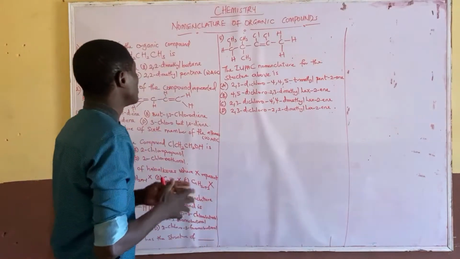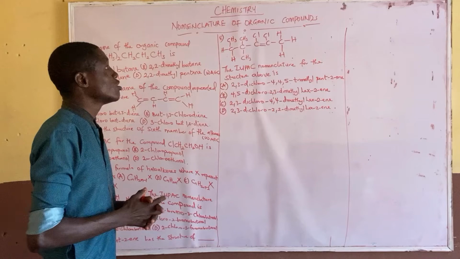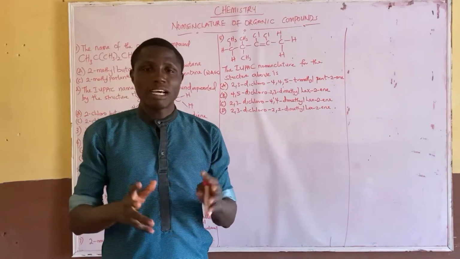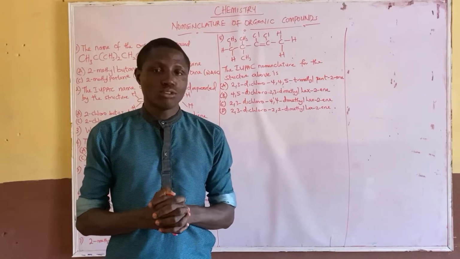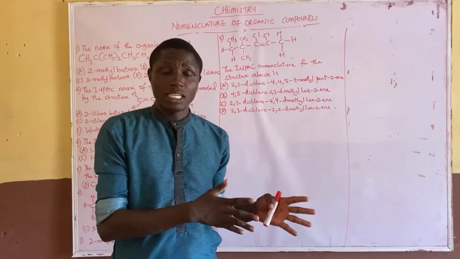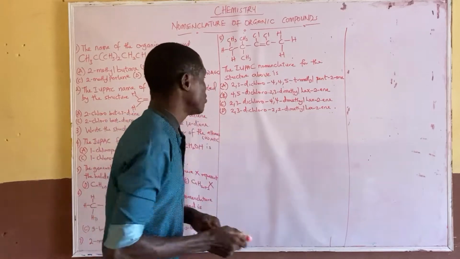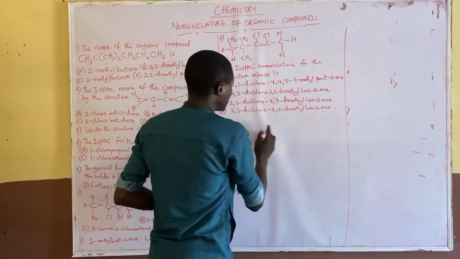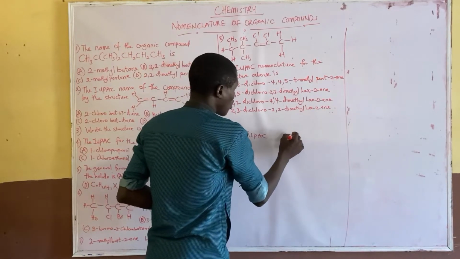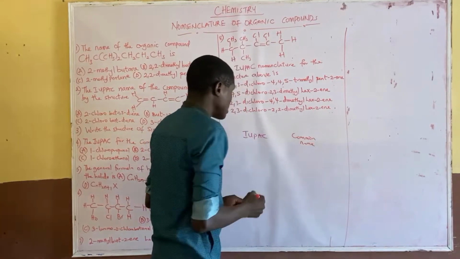Amen. Today we are going to be considering nomenclature of organic compounds. It's a very essential topic in chemistry. Talking about nomenclature of organic compounds, we have the common name and the IUPAC name. We have two types of nomenclature in organic compounds: the IUPAC name and the common name.